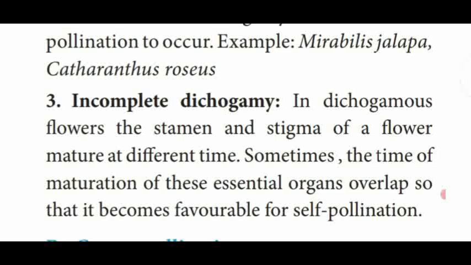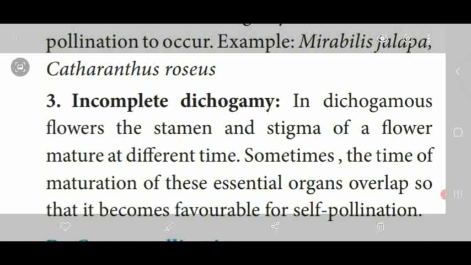Sometimes the development of the stamen and stigma may overlap each other, so this method is also most probably favorable for self-pollinating plants. That is the incomplete dichogamy.